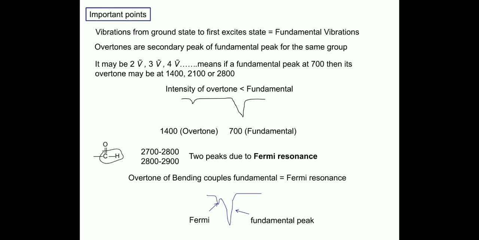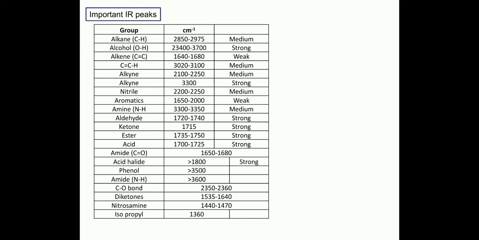Overtone is the secondary peak of the fundamental peak, while Fermi resonance is the overtone coupling with the fundamental peak. Now this table shows the important IR frequencies of particular groups. This table must be remembered by everyone.